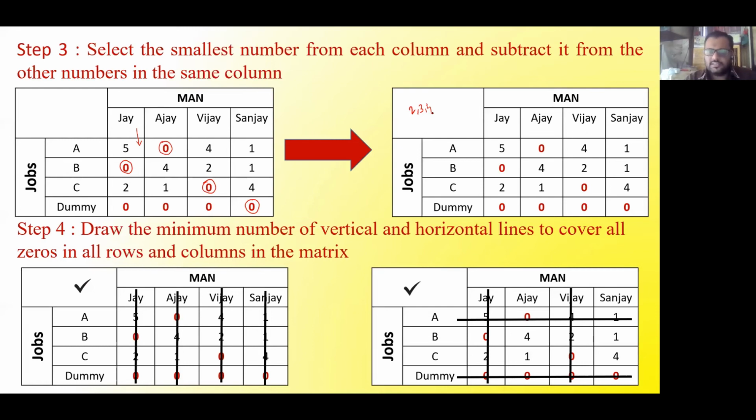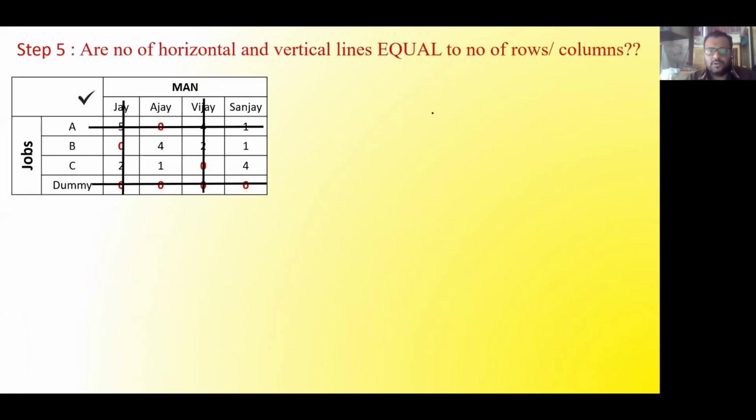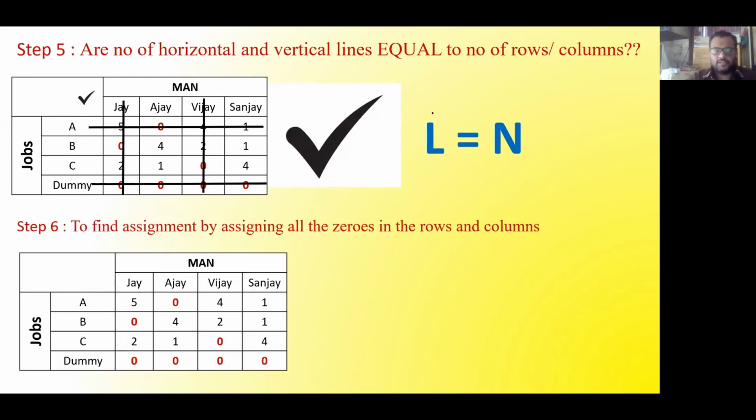So as it is now, the number of lines is equal to the number of rows and columns. What I will say, we have reached our optimum solution. As the number of lines are equal to the number of rows or columns, we will say that we have reached our optimum solution, and we will directly now start the assignment. Now for assignment, I have given you a simple trick.